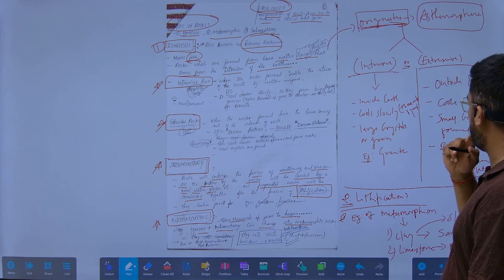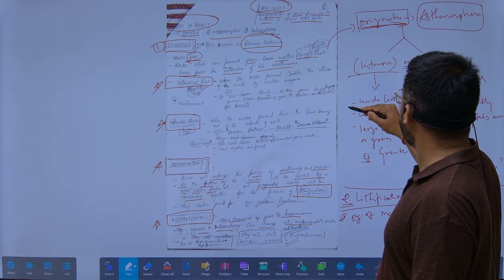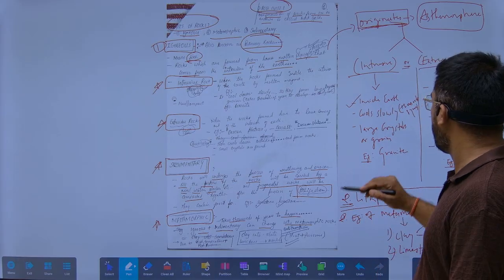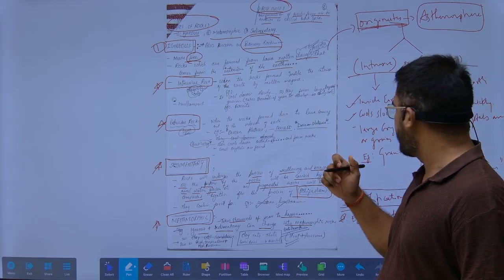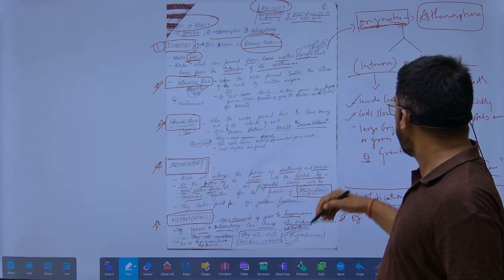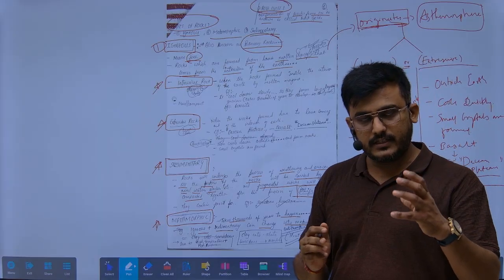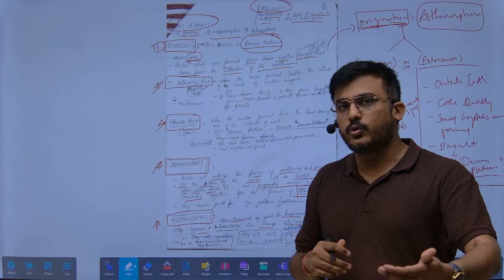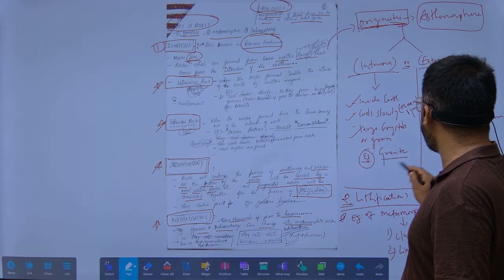They can be in the form of intrusive rocks or extrusive rocks. The intrusive rocks are formed in the interior, inside the earth, and cool down very slowly. It takes thousands of years. As a result, we see large crystals or grains as it cools slowly. So large grains are found in it. For example, we see granite.